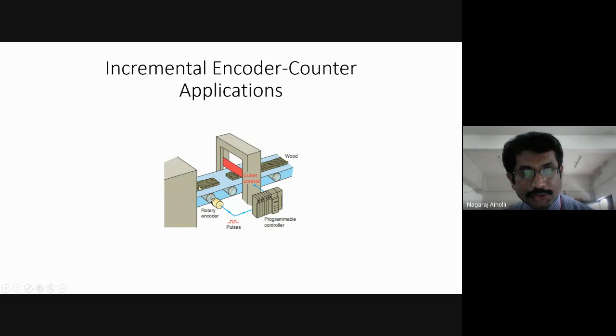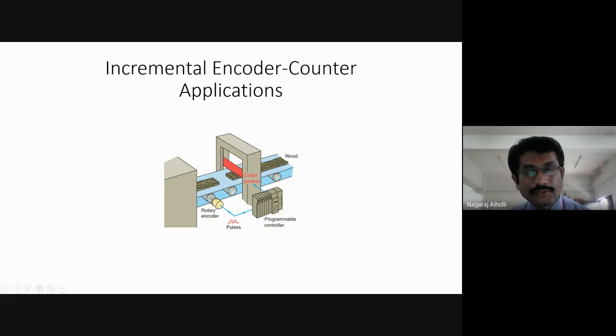Here there is a job, a wood piece or any other metal piece, which has to be cut through this cutter. It is a cutter control application. Here there is a rotary encoder, the optical encoder I explained just now, which allows electrical pulses to be generated as the metal piece or the wooden piece moves through on this conveyor. It is converting the light energy into electrical energy.